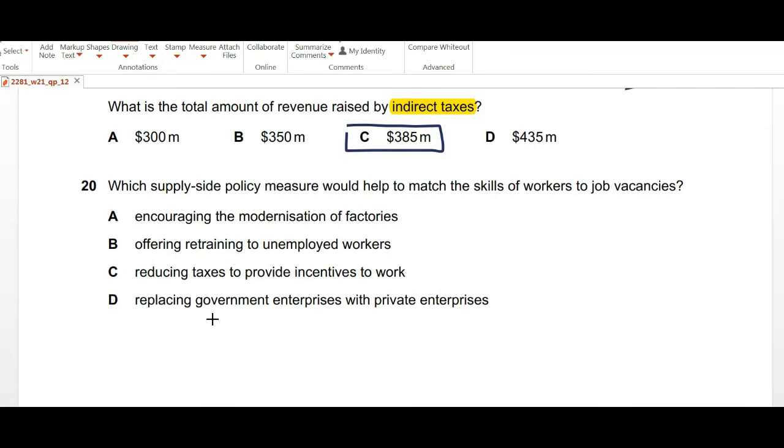Moving on to question number 20, which supply side policy measure would help to match the skills of workers to job vacancies?